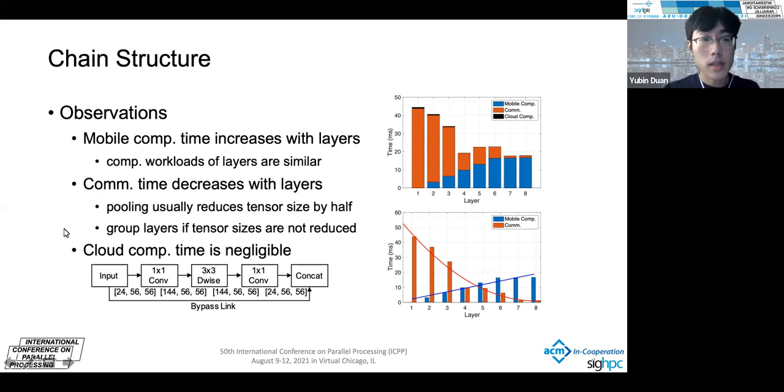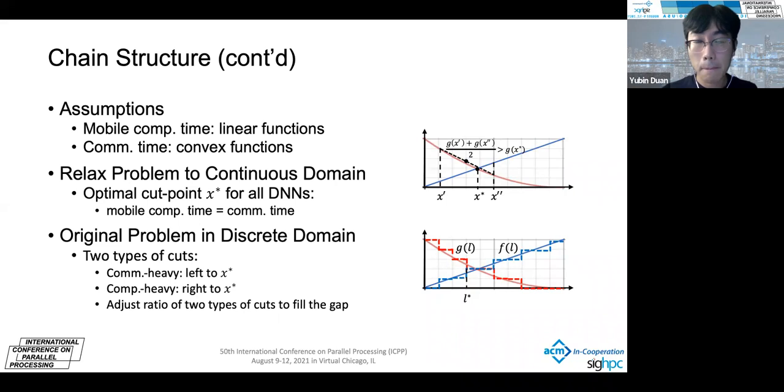And we also notice that the cloud computation time can be ignored since it is much smaller compared with the mobile computation time and the communication time cost.